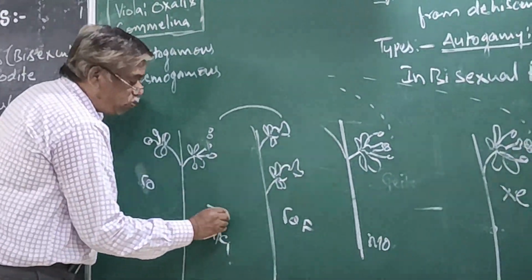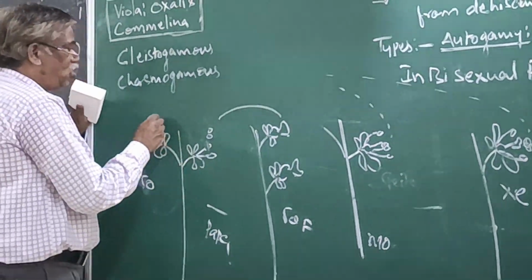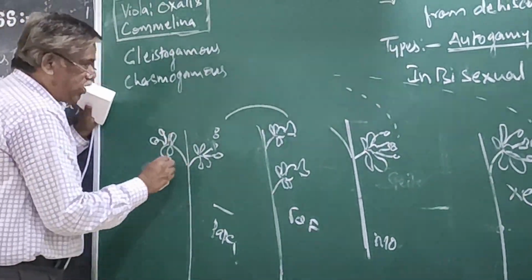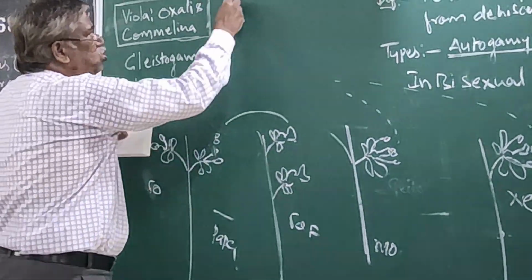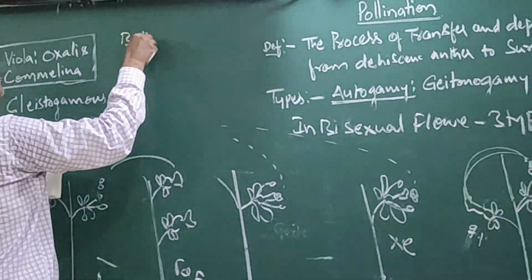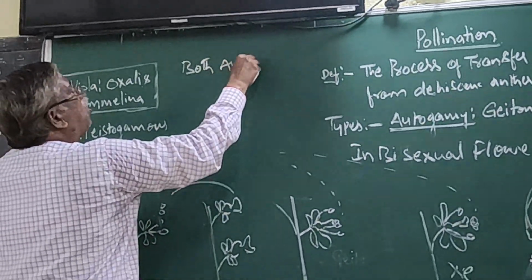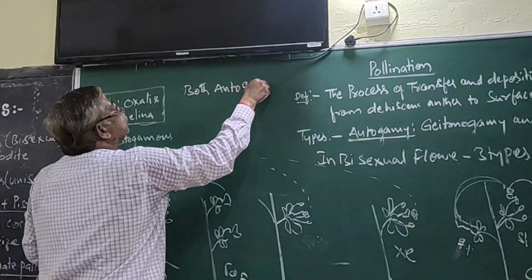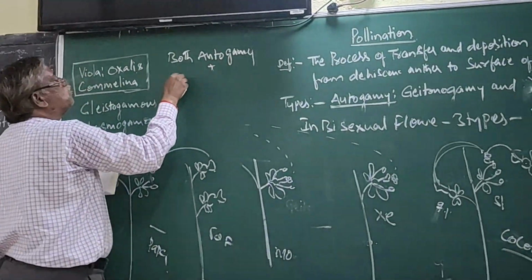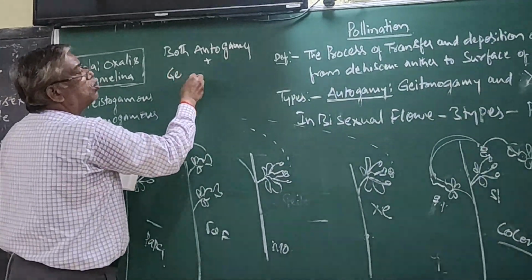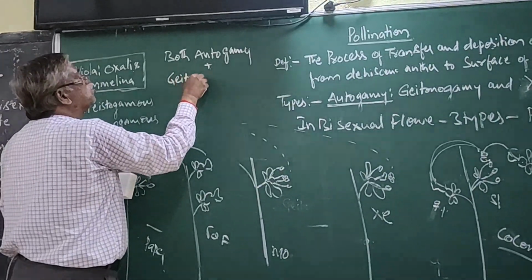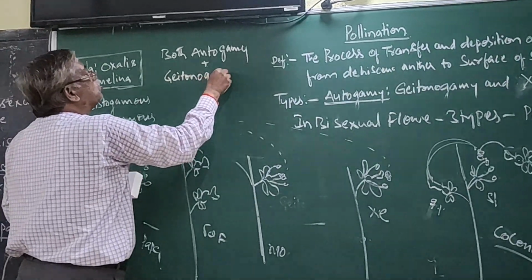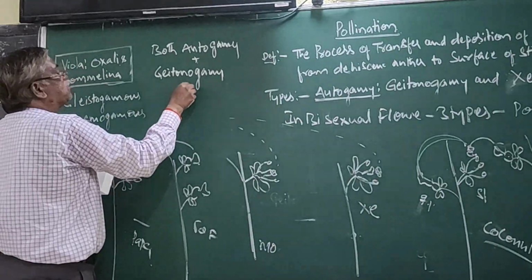Hence, in papaya, both autogamy and geitonogamy are prevented.